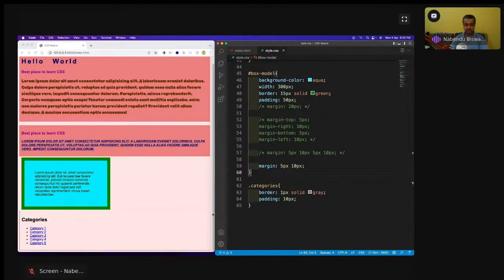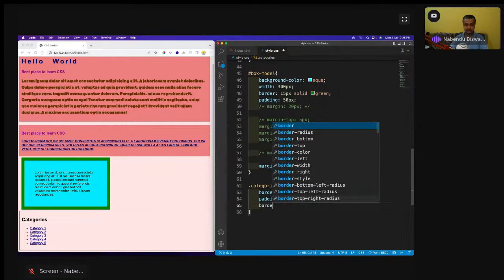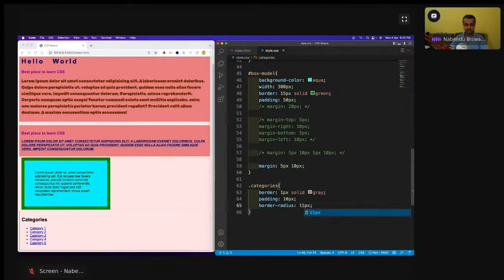See, the box has got sharp edges which we can remove by what? We can remove it by border radius. Border radius maybe 15 pixels. I'll do this. The sharp corners have gone, and this nice curved look has come. This is known as a border radius. Okay, so that is done.